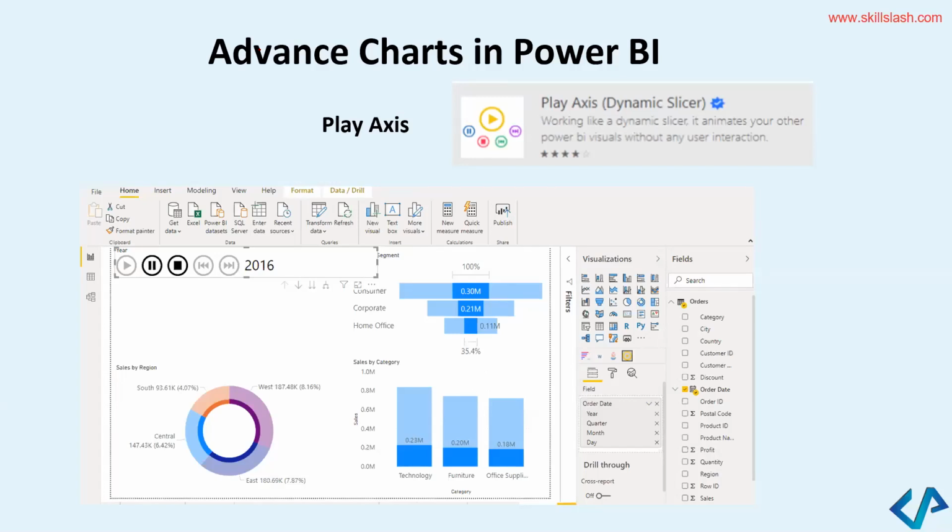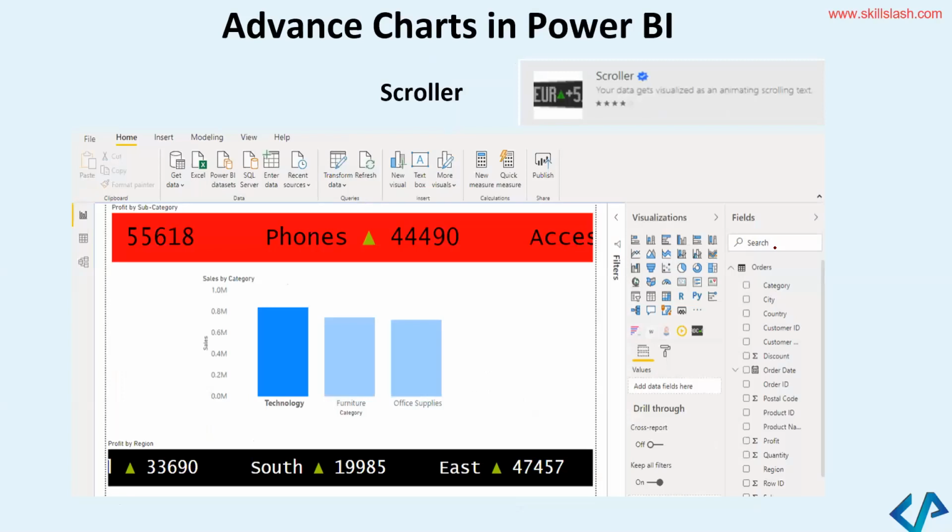Okay, this is again very beneficial. It can help you show the reports. You don't have to click every time. You just want to change the values of the filter, so it is ideal to use on wall displays. It's particularly great when you want to see trends or look for patterns in your data. So you can use this option, the play axis. We could also create a scroller. Observe this slide very carefully. This is again an advanced level Power BI graph, which you can make.